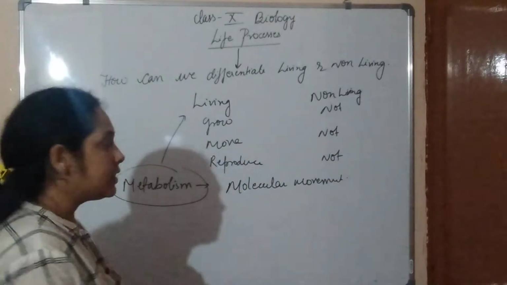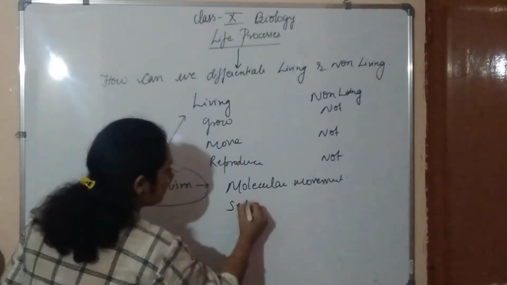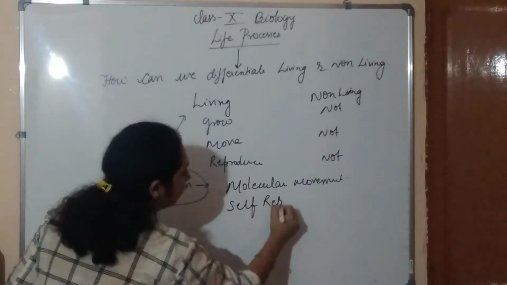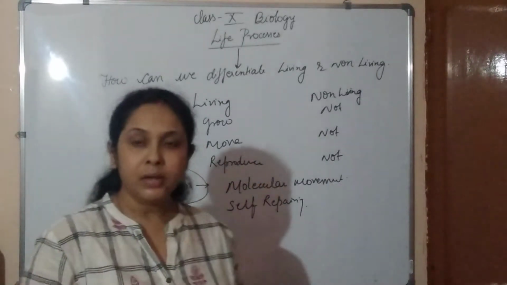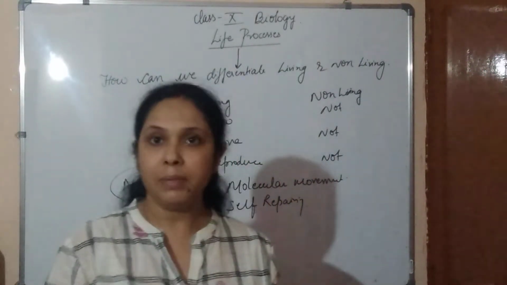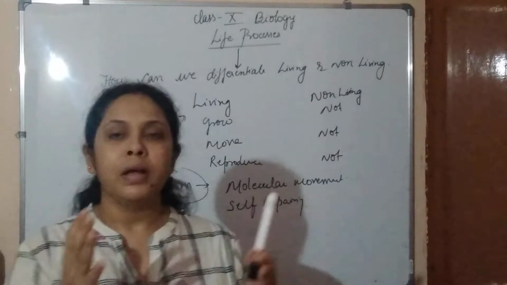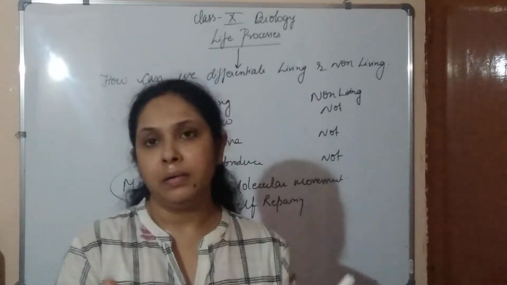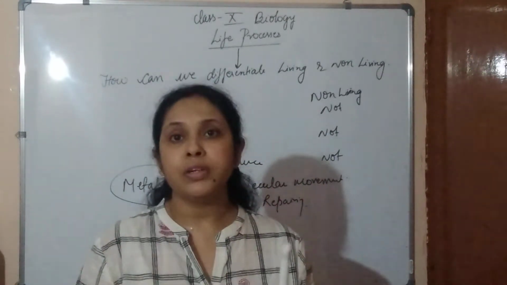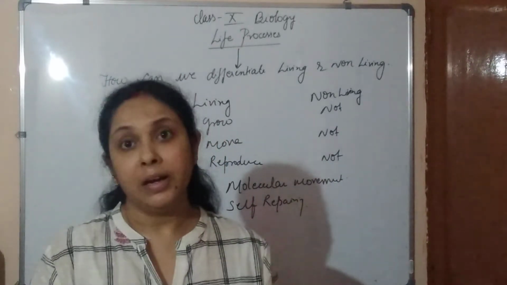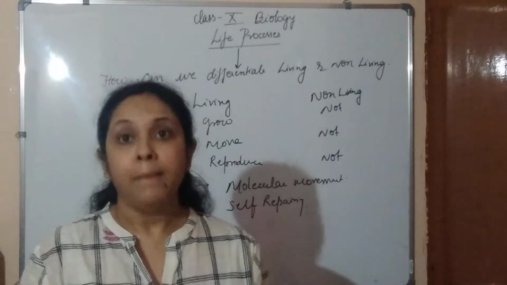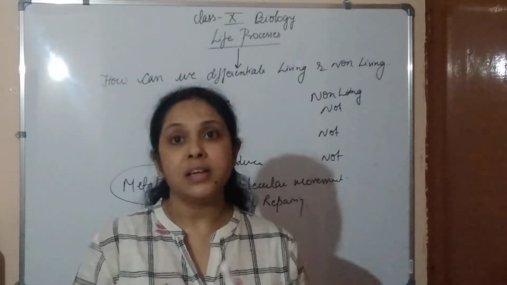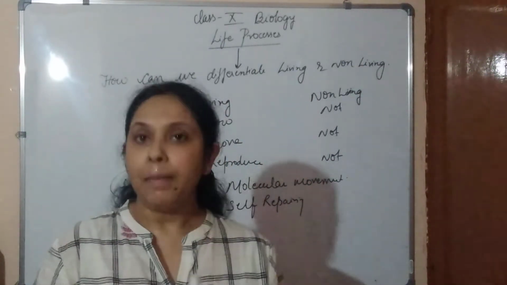Second one is self-repairing. This is also a very important characteristic of living beings. If a table or chair gets damaged, we have to take it to get it repaired. It doesn't have a property to repair itself. But a living thing shows self-repairing capacity.